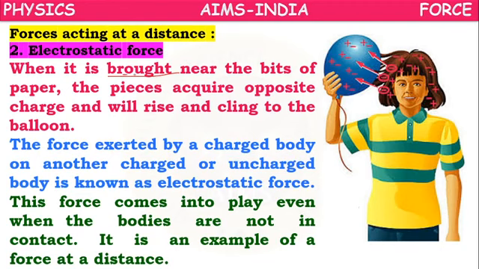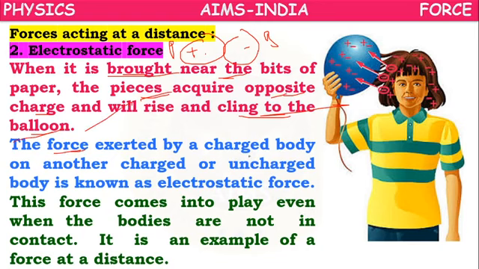Means when it is brought near the bits of paper, the pieces acquire opposite charge. If the balloon is having negative charge, paper pieces will get positive charge and cling to the balloon and get attracted to the balloon. So this kind of force exerted by a charged body like a balloon on another charged body or uncharged body is known as electrostatic force.